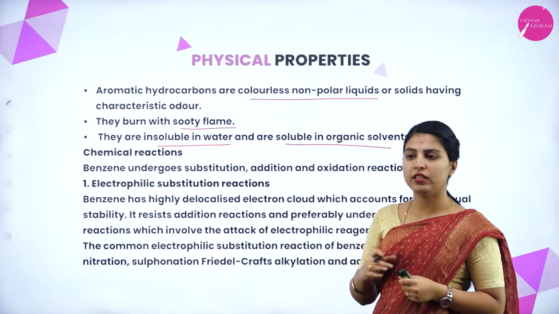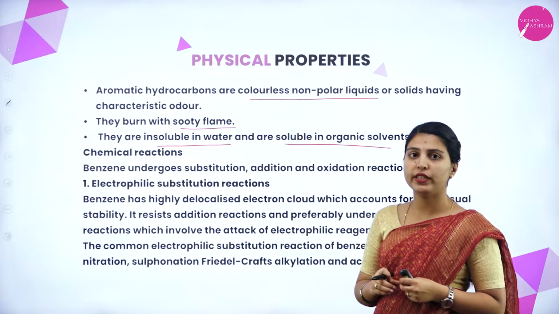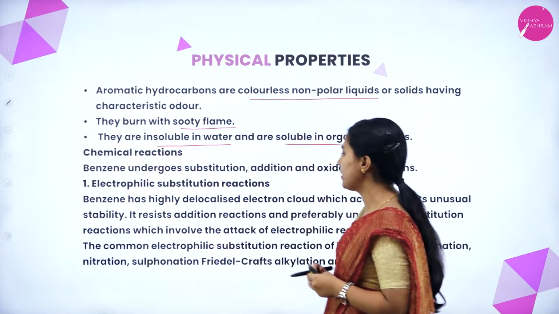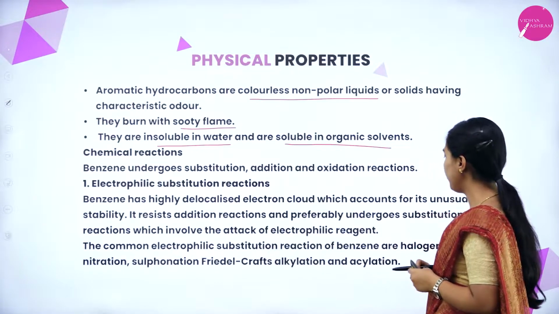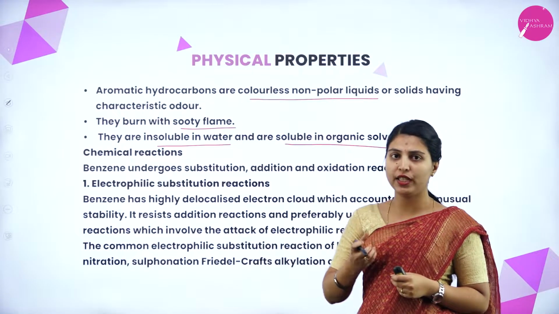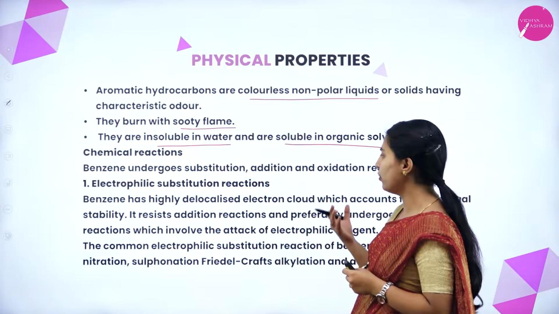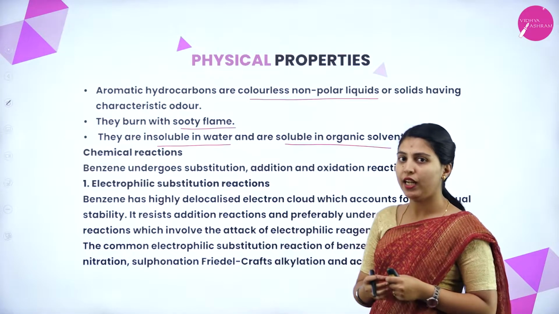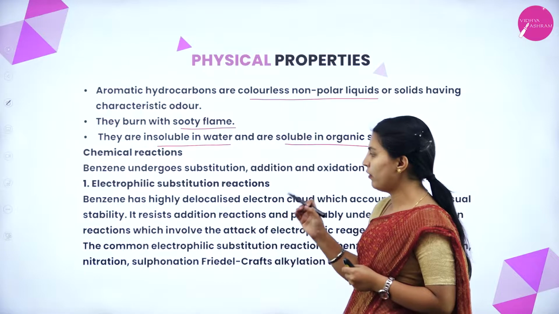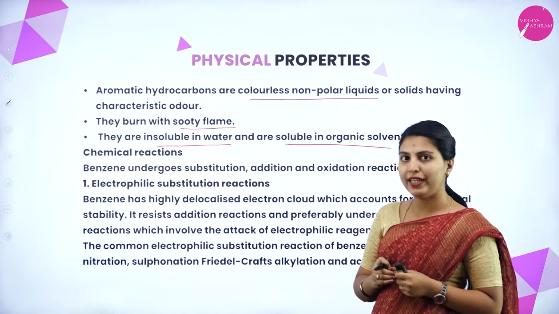It has unusual stability because of the delocalized pi electron cloud. It resists addition reaction and preferably undergoes substitution reaction. It can undergo various kinds of substitution reactions, and there is a chance of attack by an electrophilic reagent.